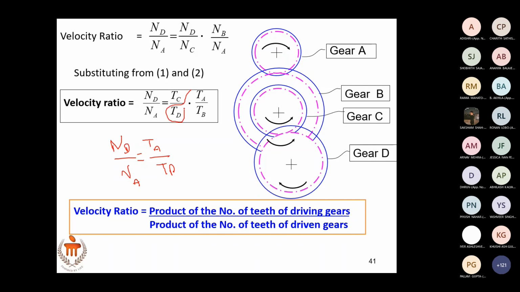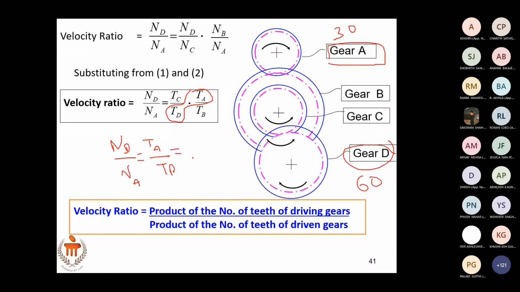Now if you consider just A, with B and C in series, TA by TD, then in the sketch you can see that D is bigger than A. If the number of teeth here is 30 and here is 60, then for a simple gear train, if B and C were in series, what would have been the velocity ratio?